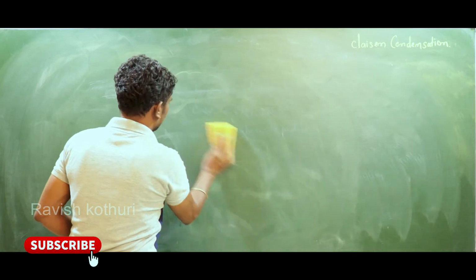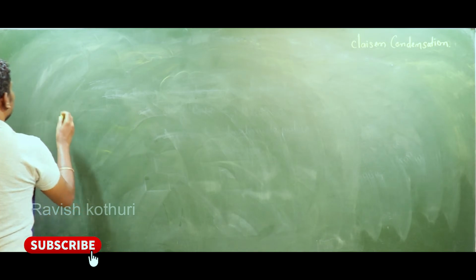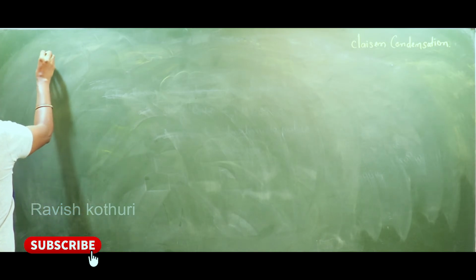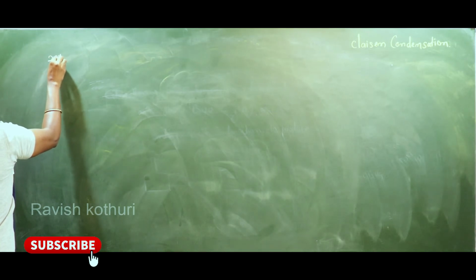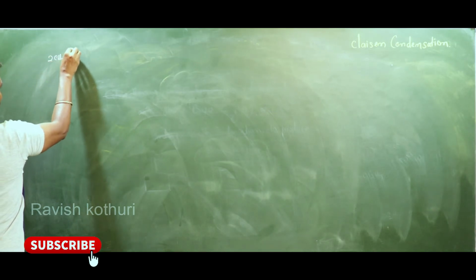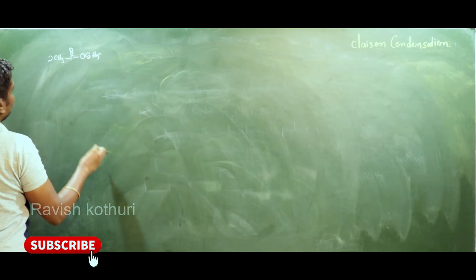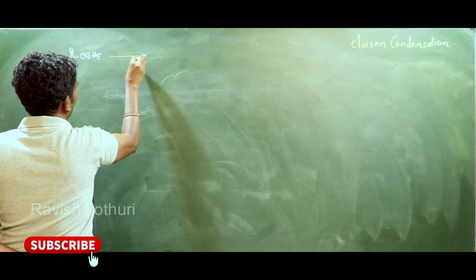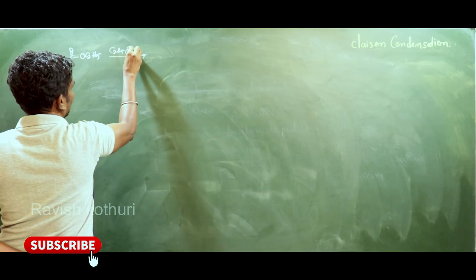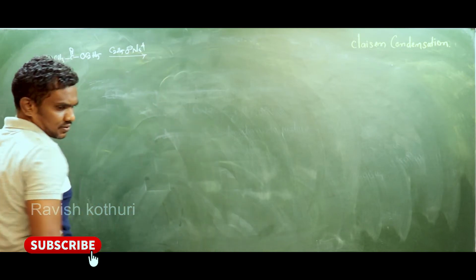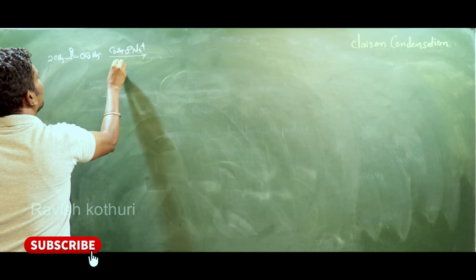See, my dears. First of all, the mechanism is very important. I'm taking two molecules of ester in presence of a strong base, that is C2H5O⁻ Na⁺, in acidic medium.